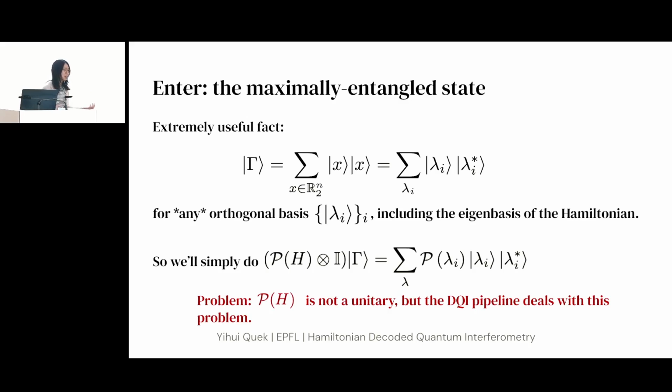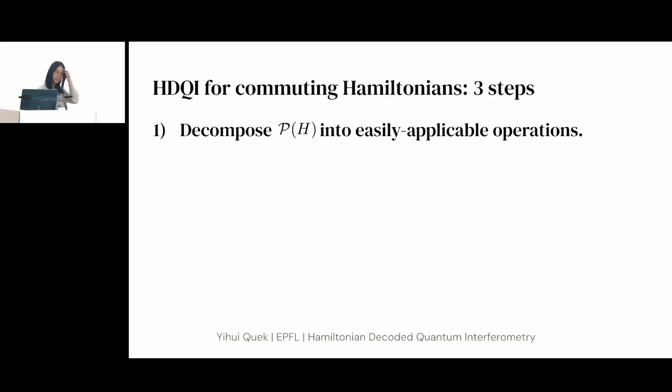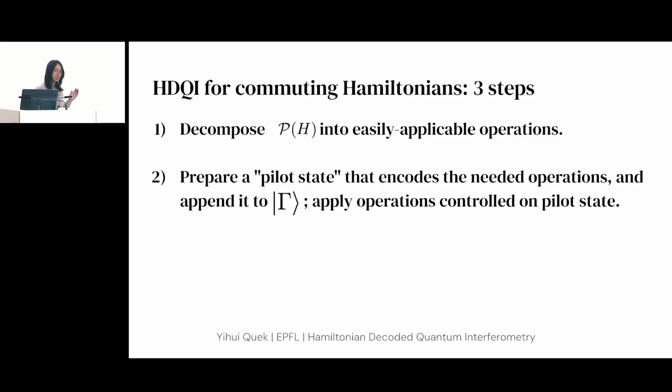Okay, and then you might point out that a polynomial function of the Hamiltonian is not a unitary, but this is a problem that was already dealt with in the DQI pipeline. So essentially what you need to do is decompose a polynomial of the Hamiltonian into a linear combination of Paulis that you can apply. And then you prepare a different state called the pilot state, which I will not write down, that encodes all the operations that you need to apply, and then you tensor this pilot state onto your maximally entangled state. The pilot state is going to be the control register, and controlled on this register, I will apply operations to the maximally entangled state.